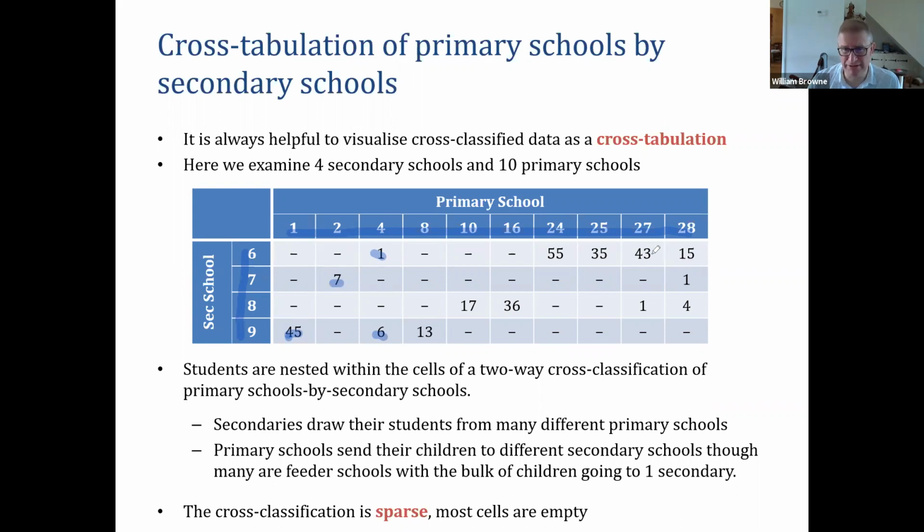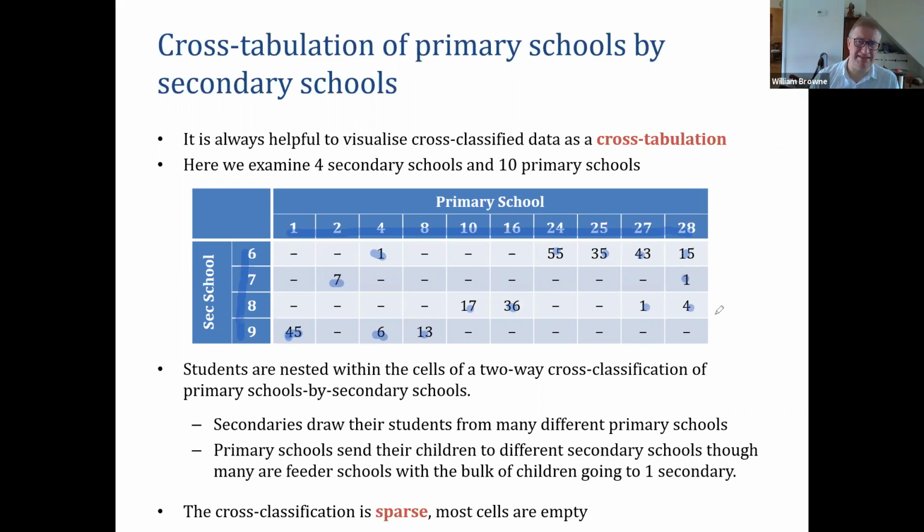And we can see similar things if we come across. These have all got one secondary, one primary. Then we've got one pupil who's going to number 8 when the rest of his or her peers are going to number 6. And here's one with more split: 15 going to 6, 1 going to 7, 4 going to 8.